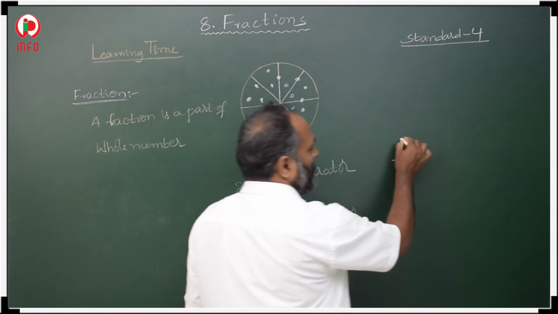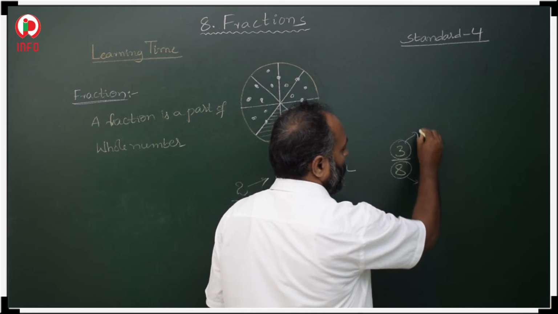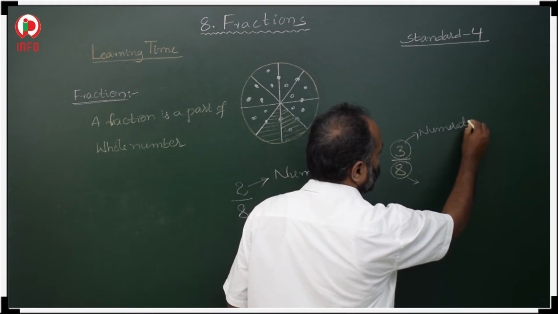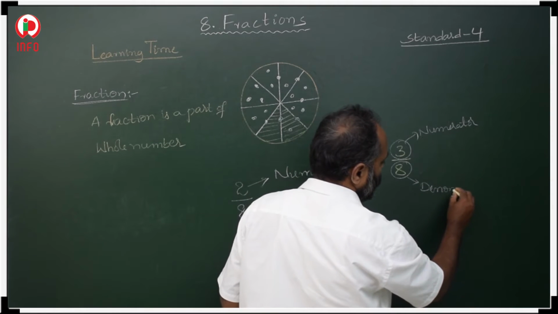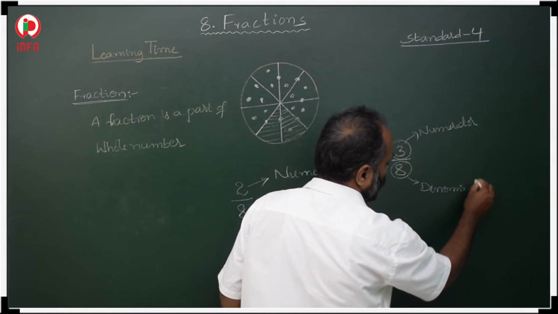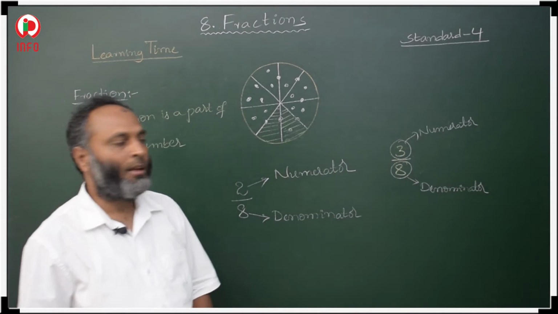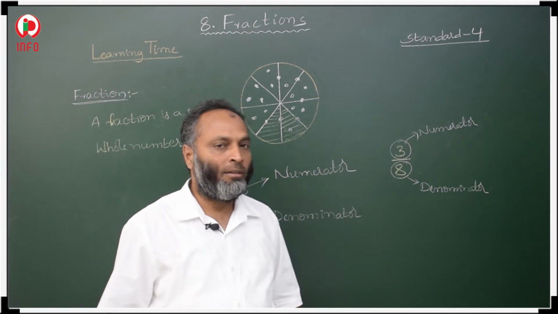This one is called the numerator and this one is called the denominator. This is the numerator and this is the denominator. Numerator and denominator. So this complete 3 by 8 is called a fraction.